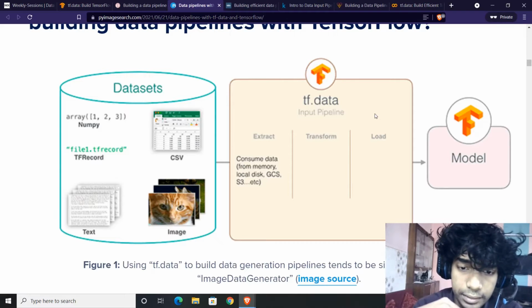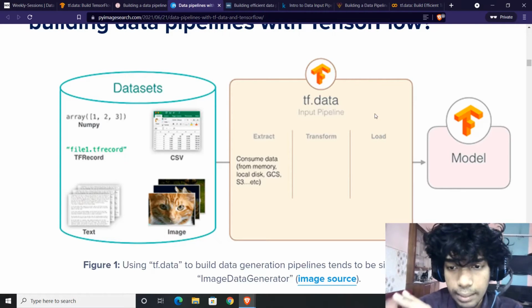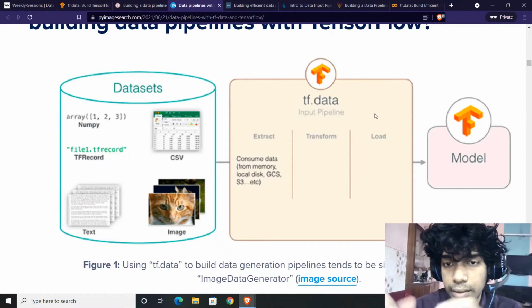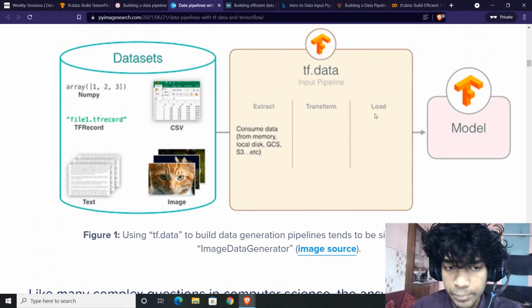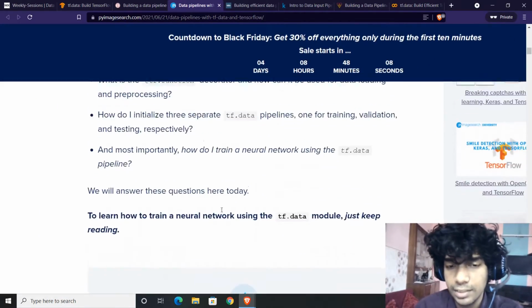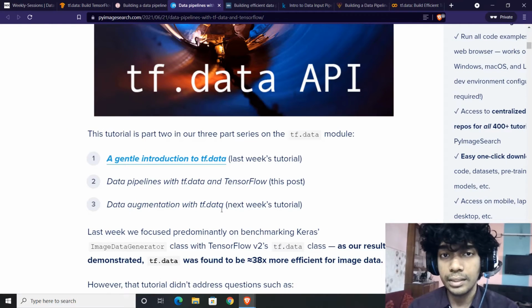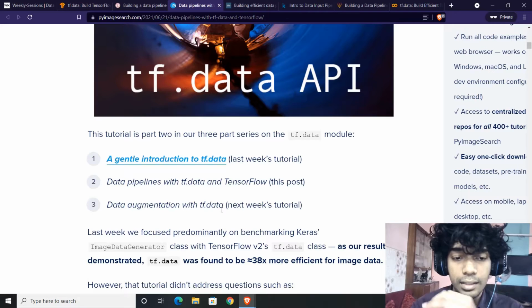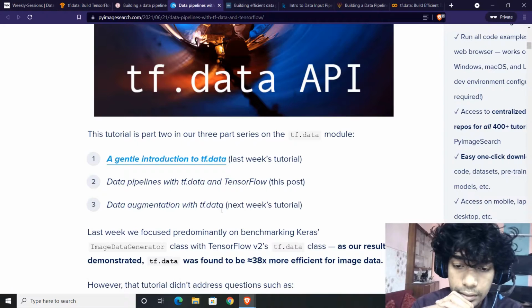Now, I had been working on this in the past month or 1.5 months, and I had encountered some errors. So what happens usually if you do something wrong? Your memory usage shoots up because you might have done some step wrong, and that is something you need to be a bit meticulous about. This is usually the drawback with any data pipeline service. If you're able to implement it successfully, then your code is super clean, super neat, super fast, amazing. However, if you mess it up, it's going to take up a lot of time for debugging.